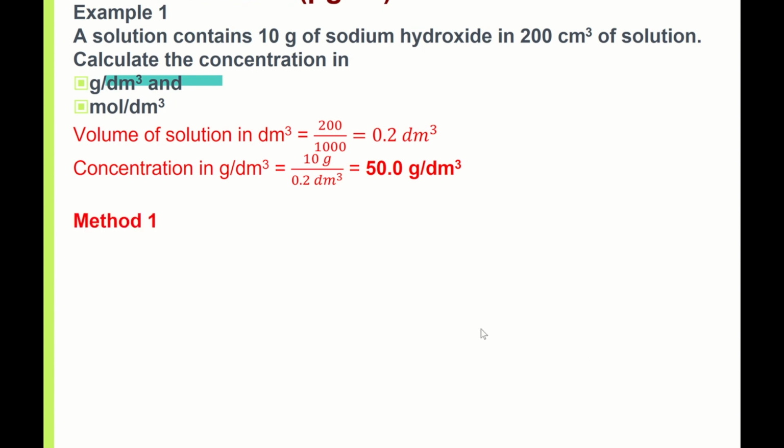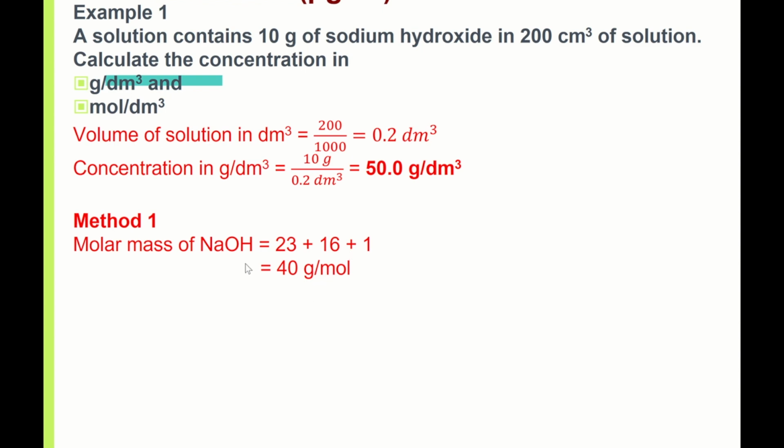Now part 2. If I use the normal, long method, I want to calculate mole per dm cube. I want to calculate mole, so am I given mole here? No, I'm not given mole. So I use the method that we learned at the start. First of all, always calculate the molar mass. Molar mass of NaOH is 23 plus 16 plus 1, which is 40 gram per mole.